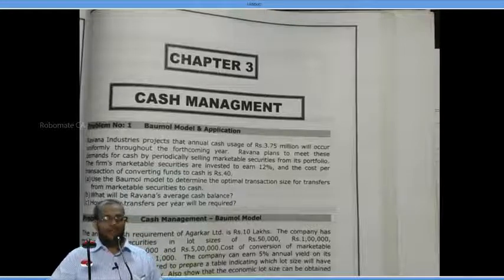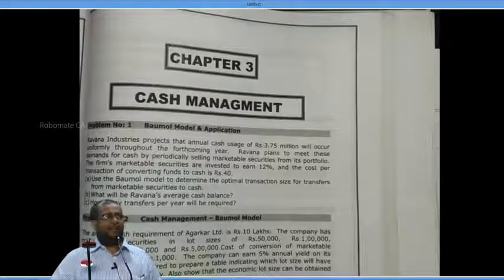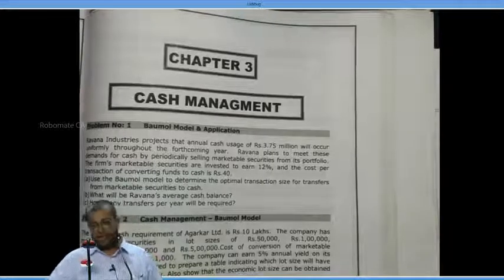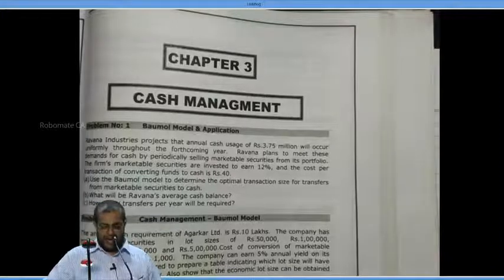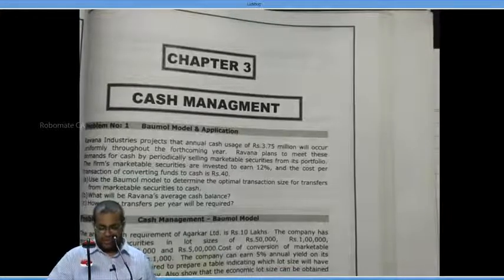I is equal to 12%. T is equal to 40. Understand what T is here? Transaction cost. Add on. Optimum transaction size is equal to...